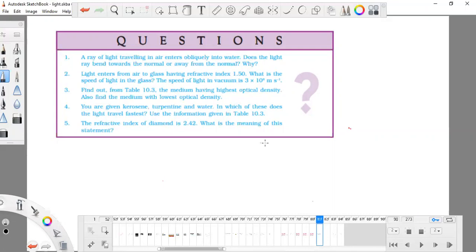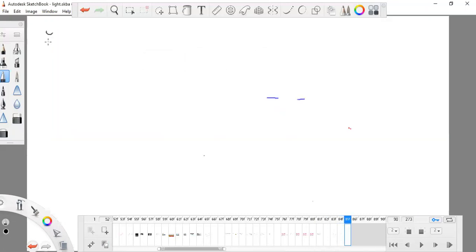So two things are provided. I'm taking question number 2. It is entering from air to glass; this is air and this is glass. The refractive index is 1.50.